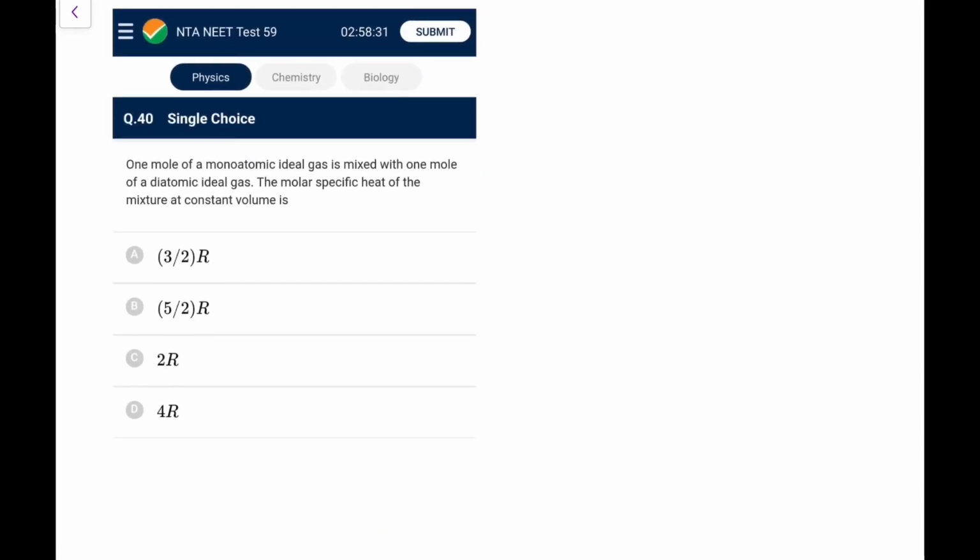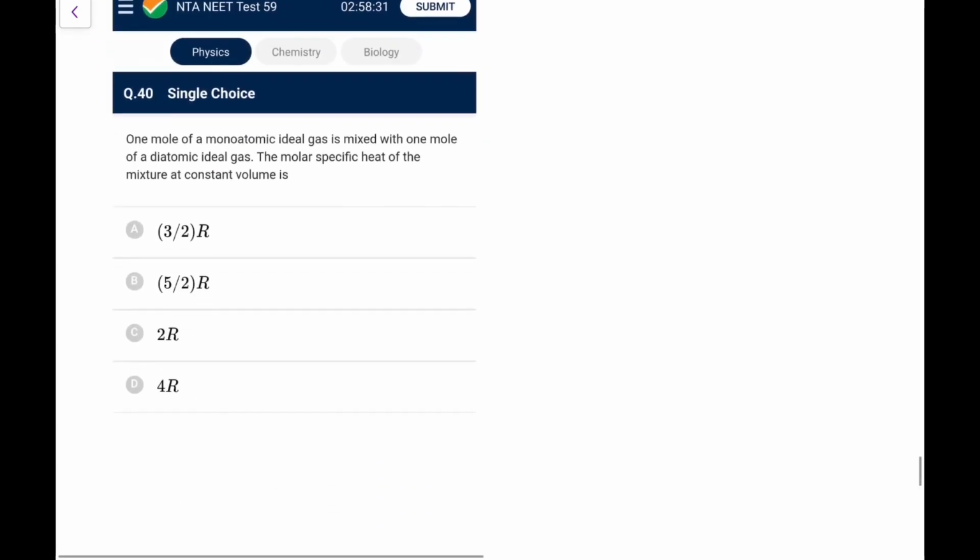Next one. A mole of a mono gas is mixed with a mole of a dia gas. Yeah, this is a very important thing. What is the formula we have? n1 upon gamma 1 minus 1 plus n2 by gamma 2 minus 1 is equal to n1 plus n2 upon gamma mixture minus 1. This is how to calculate the gamma.